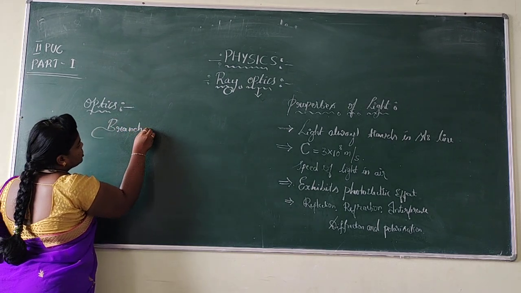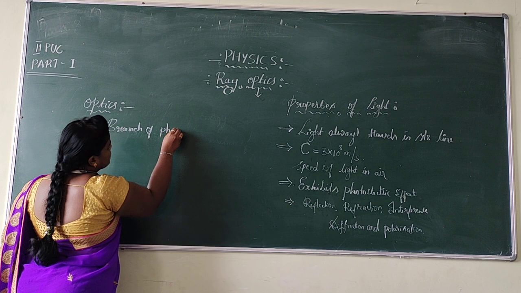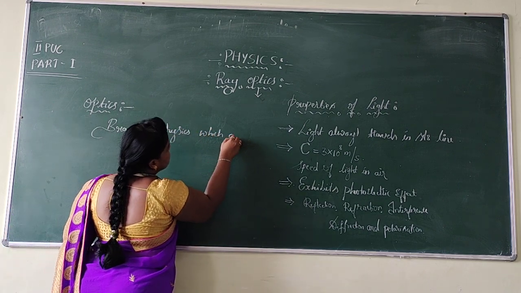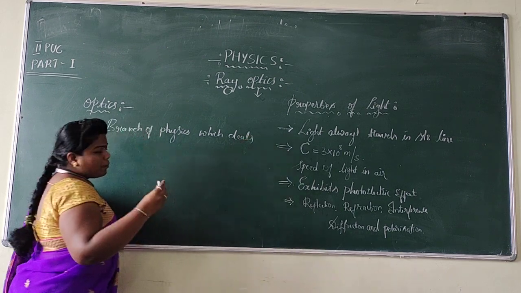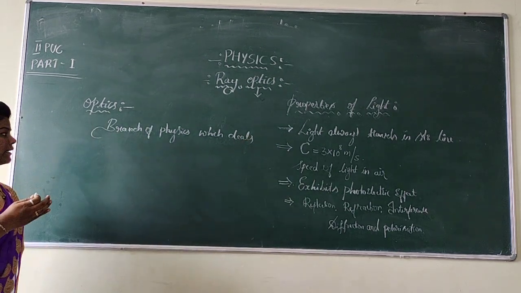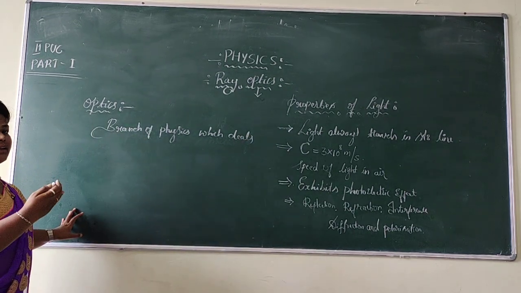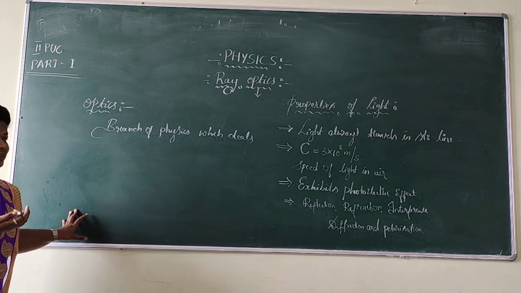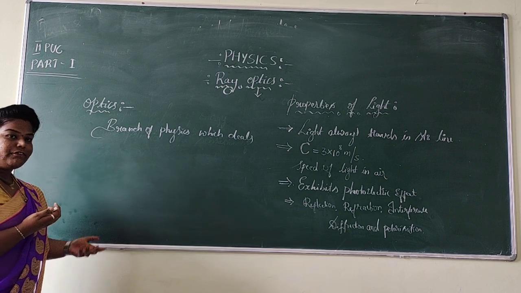Optics is a branch of physics which deals with the study of the ray-like nature, the particle nature, and the wave-like nature of light.